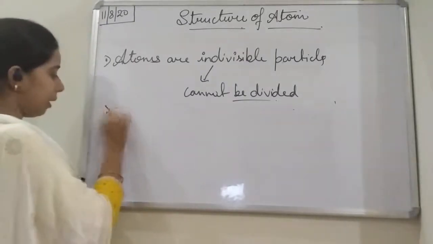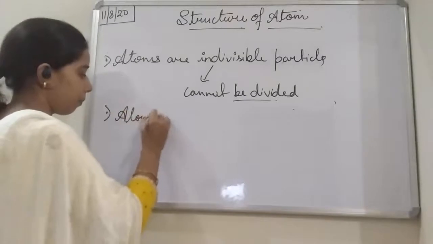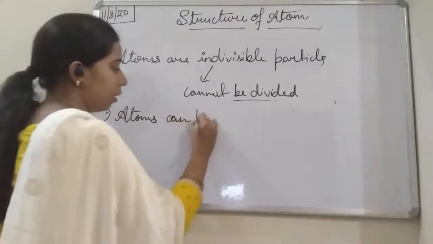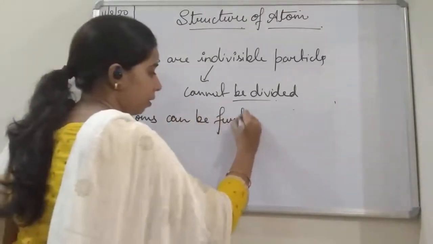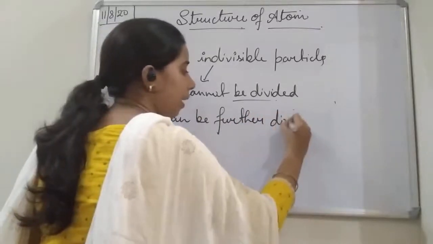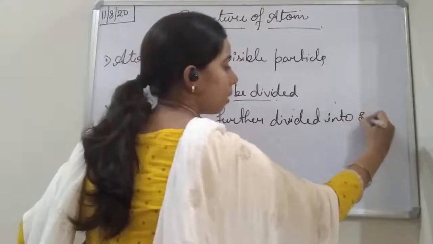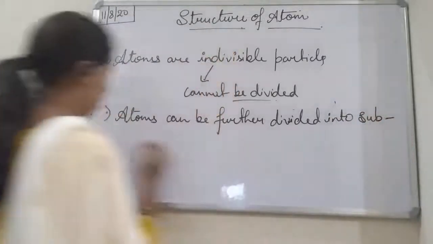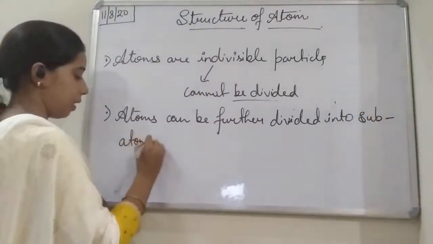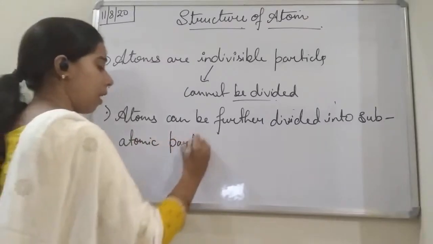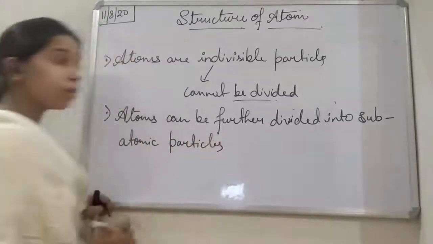So we can say that atoms can be further divided into subatomic particles. And what are the subatomic particles, student?